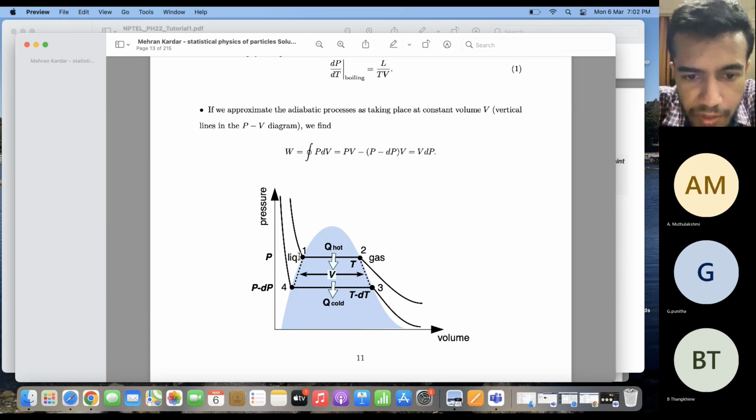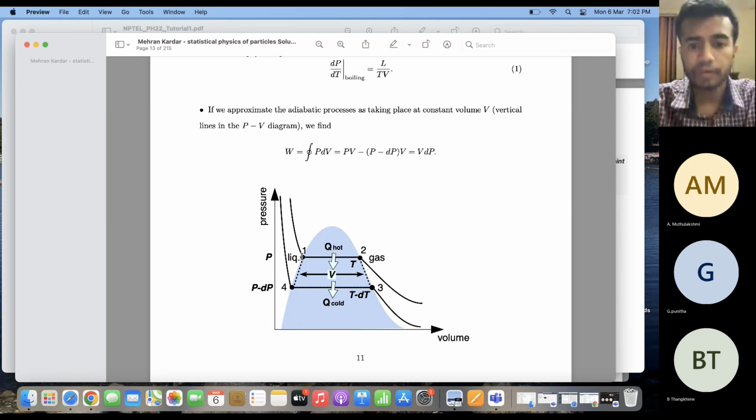Suppose my system starts from 1. It is initially at this point. First there is an isothermal expansion as the water converts to steam, and during this isothermal expansion, it absorbs latent heat. Q hot is the latent heat which is absorbed during this process. It goes to 2. It becomes water vapor. Now there is a volume expansion of the water vapor by an adiabatic process and it comes to 3. During this volume expansion, the pressure decreases, volume slightly increases, there is no heat exchange.